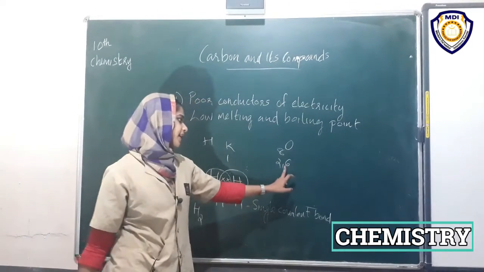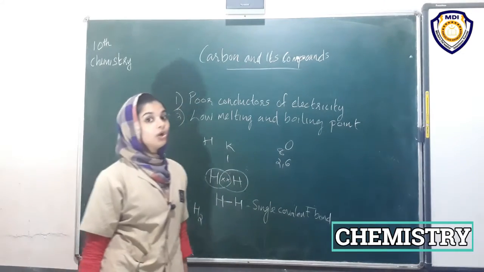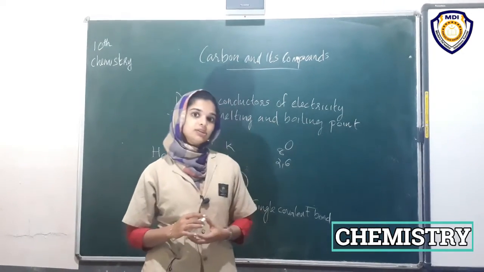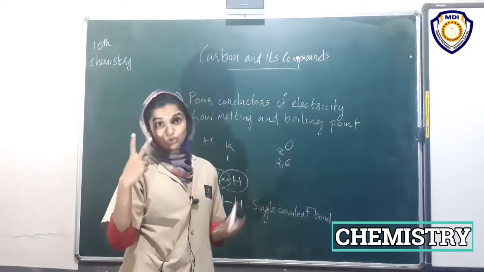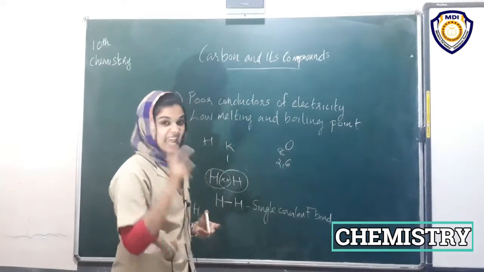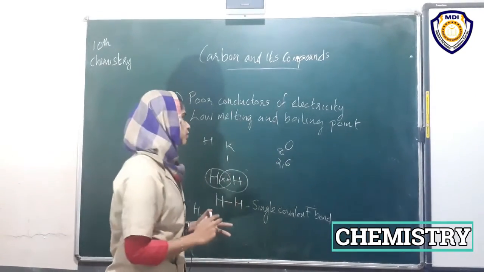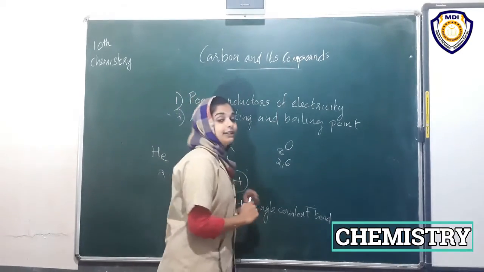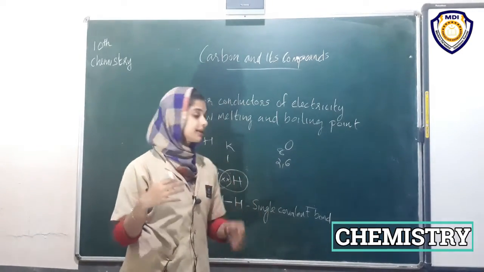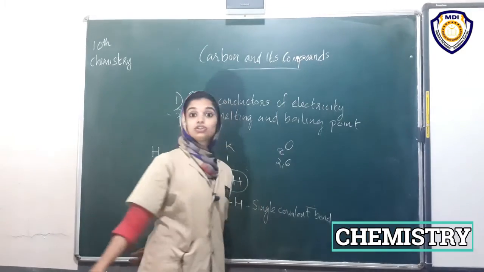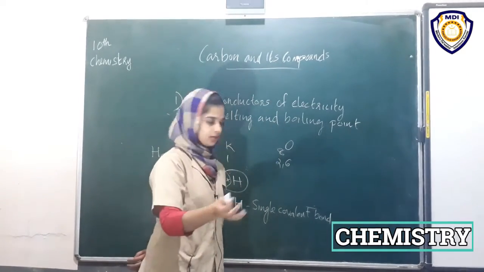So in the valence shell there are 6 electrons. To attain octet or stable configuration, it needs 2 more electrons. So what happens when two oxygen atoms share their electrons? It needs 2 electrons, so it shares 2 electrons.